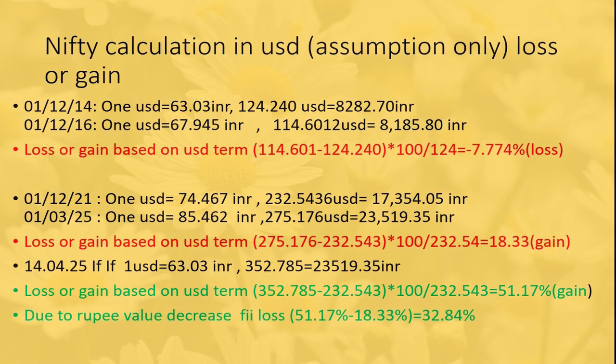Then the FII would have got 51.17% profit. Now, since the rupee has depreciated from 74 to 85, the FII has lost 32.84% in profit. It is clear that they have lost in profit.